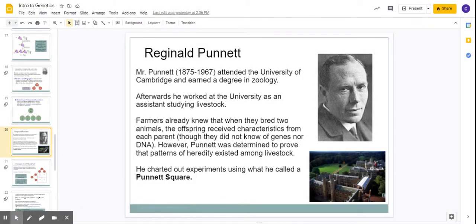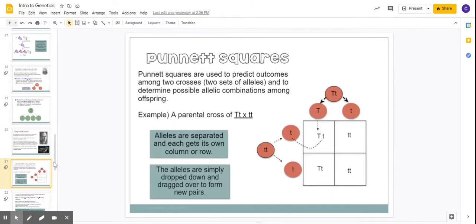And he attended the University of Cambridge and earned a degree in zoology, and he later worked studying livestock. And farmers already knew that if they bred 2 animals, the offspring would receive characteristics from each parent. And he was able to determine patterns of heredity amongst these livestock, and he would chart out his experiments using what we now call the Punnett square. And this is it here.